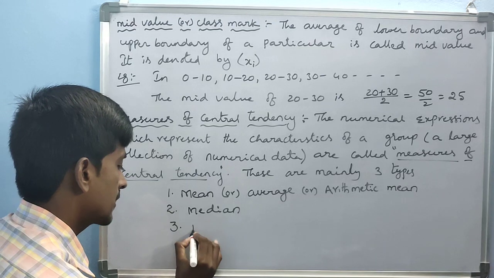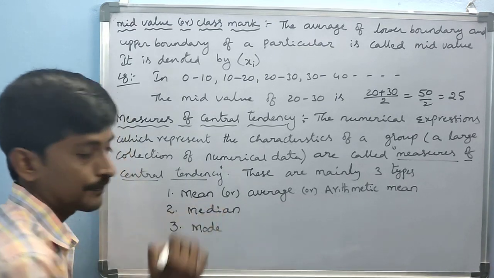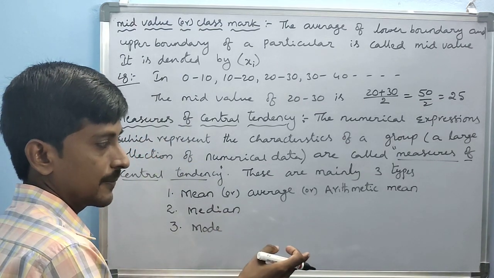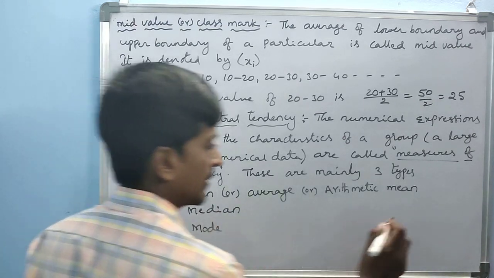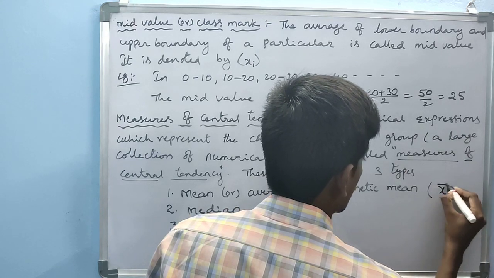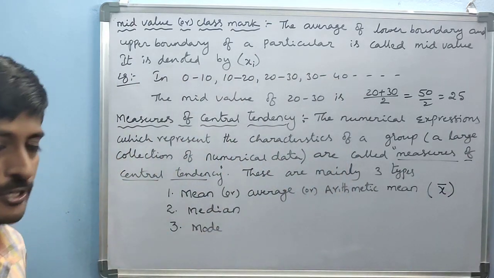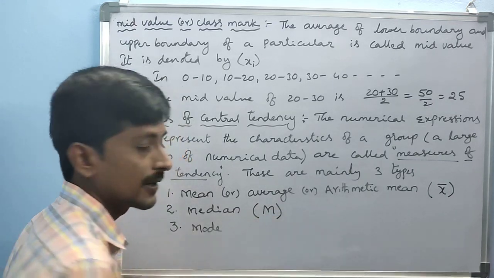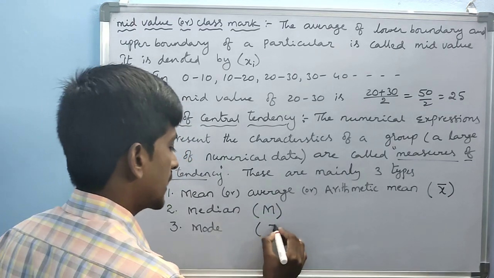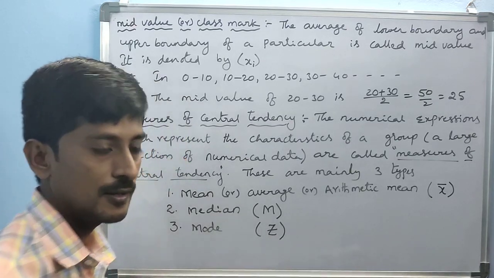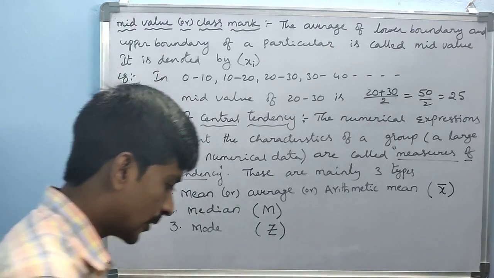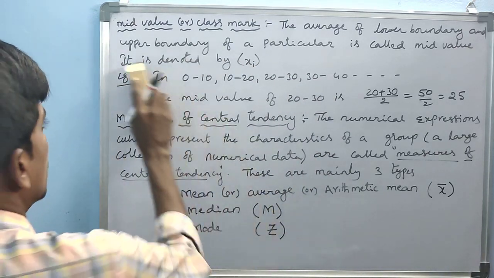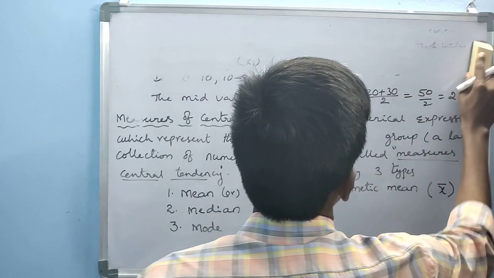The third one is mode. Okay. Mean, average, or arithmetic mean, these 3 are the same. Mean is denoted by x bar. Median is denoted by M. And mode is denoted by capital Z. Okay. These are the main important 3 measures of central tendencies.